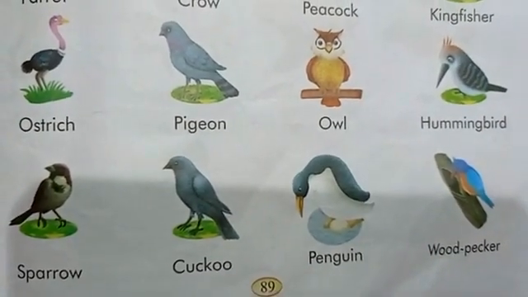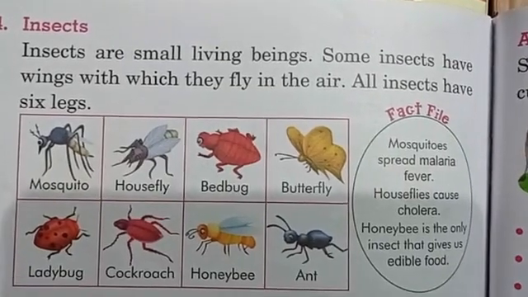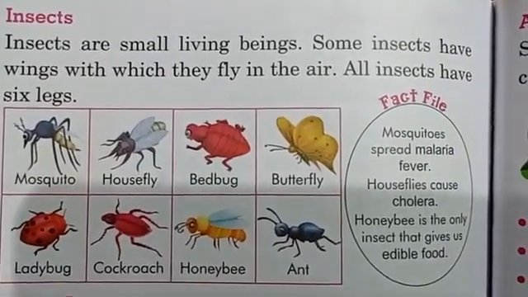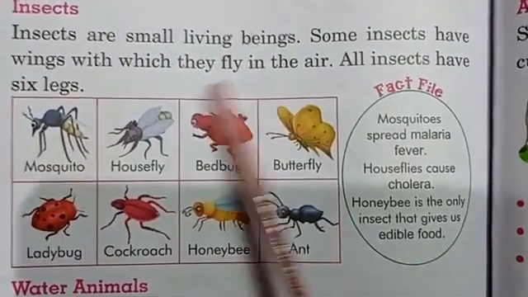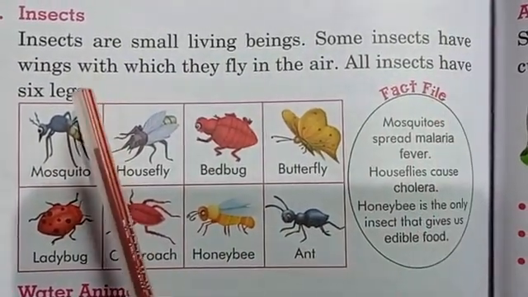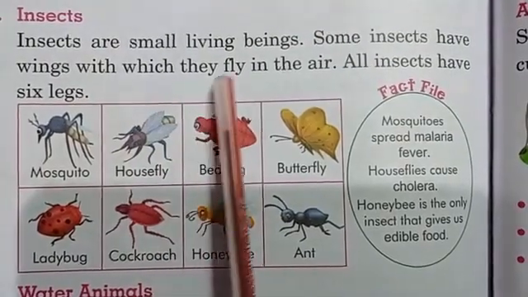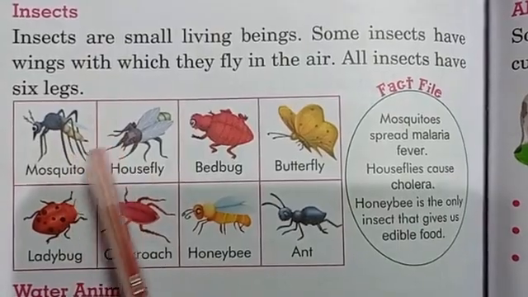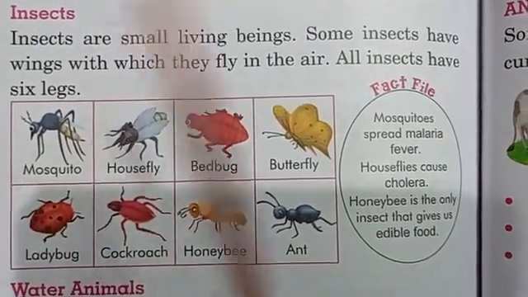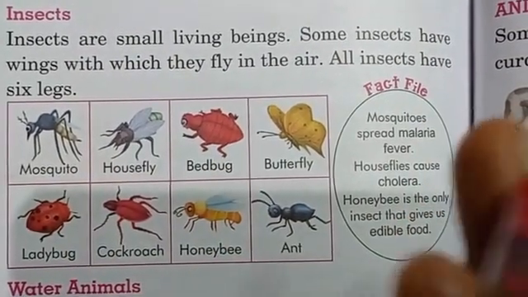Next, insects. Insects are small living beings. Some insects have wings with which they fly in the air. All insects have 6 legs. Look at the insects. Most of the insects have 6 legs.